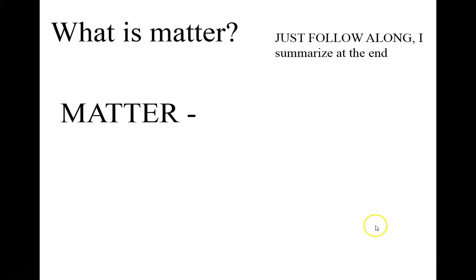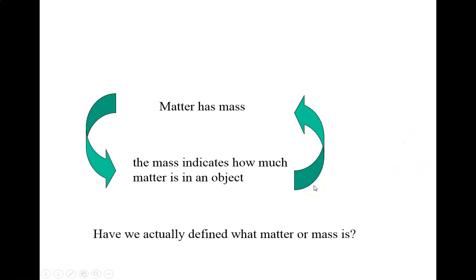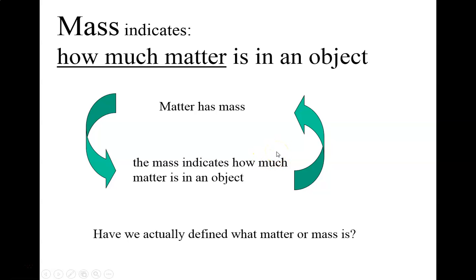Physics is the study of matter and energy, but what is matter? Matter is something that takes up space and has mass. Matter has mass, and we also say that mass is the determination of how much matter is in an object. So what you get is a circular definition of what mass is, because people really don't know what mass is. They just know how mass behaves.